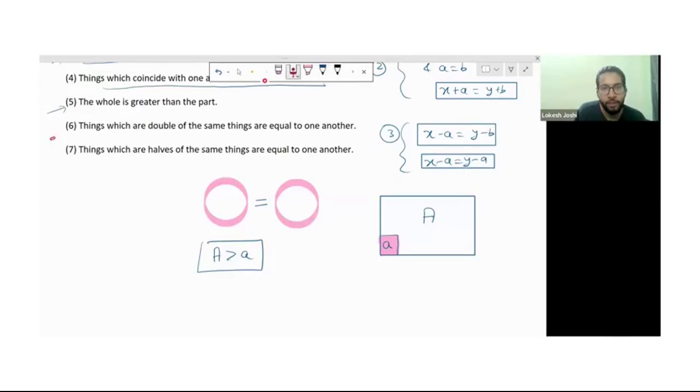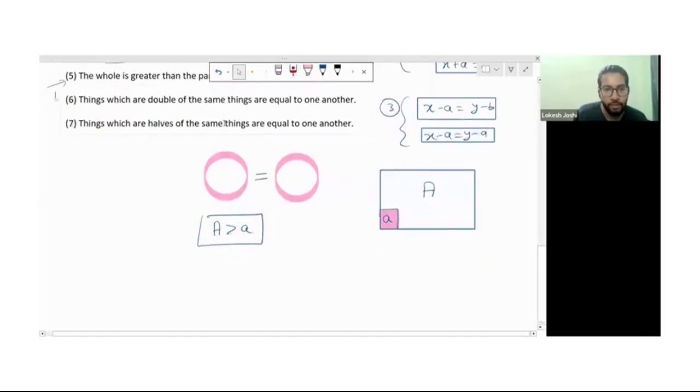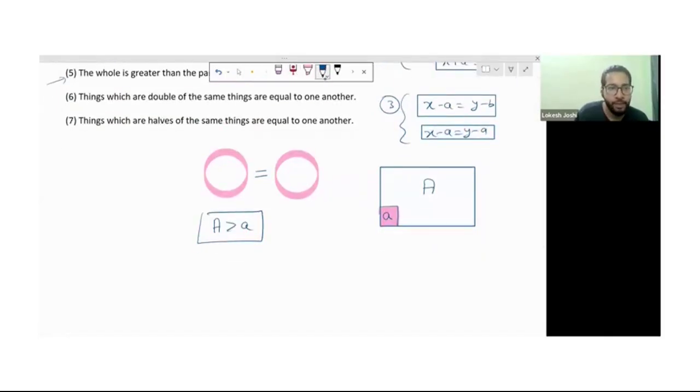It's also very easy. Now the sixth one: things which are double of the same things are equal to one another. We can do this mathematically. Suppose we have x which is equal to 2 times a and y is also 2 times a. So instead of solving, we can directly say x is equal to y. That's for the sixth one.